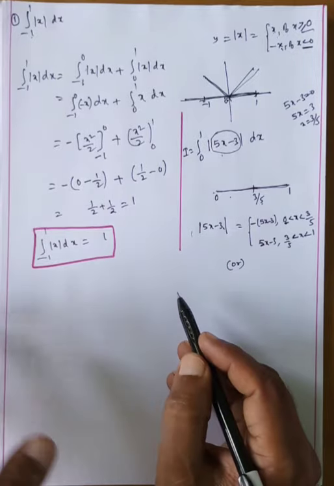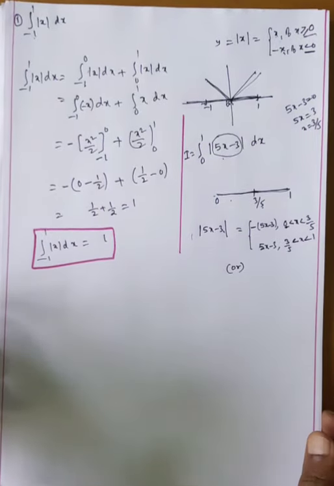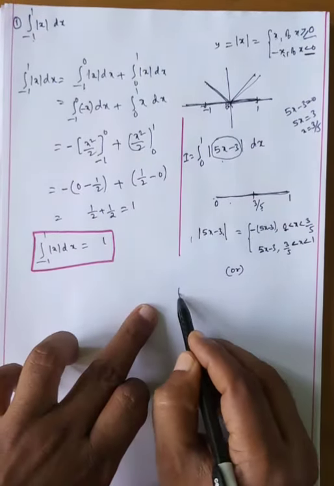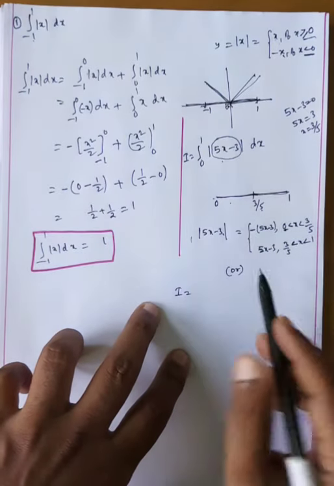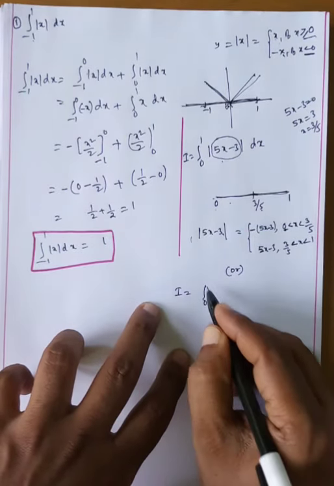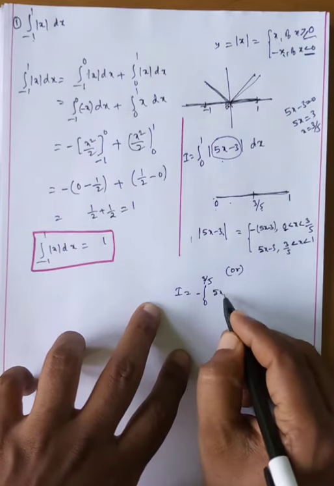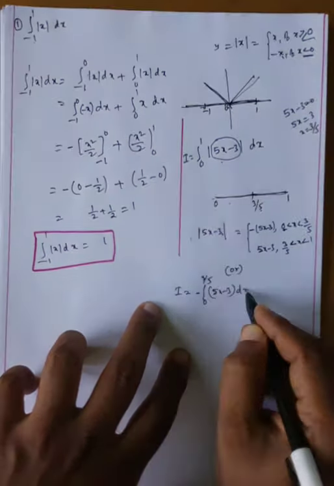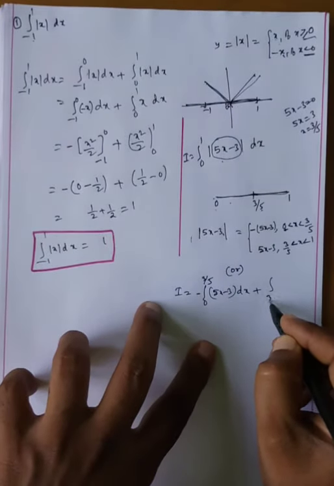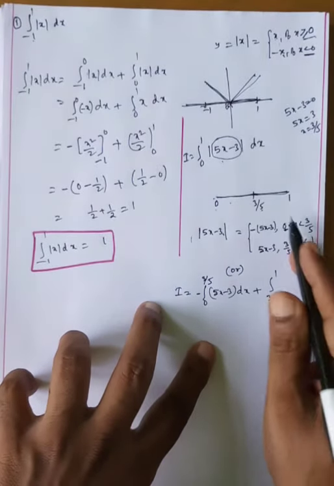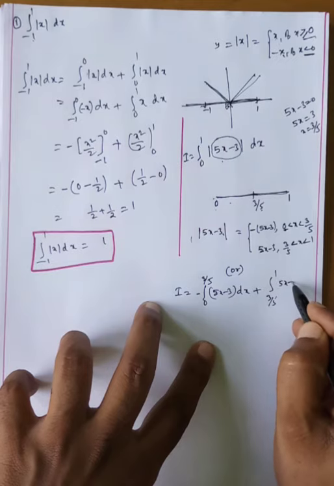Now, how do we find the integration, my dear students? Now I equals the integral from 0 to 1, which splits into 0 to 3/5, where we take minus (5x − 3) dx, plus the integral from 3/5 to 1, where it must be positive, that is (5x − 3) dx.